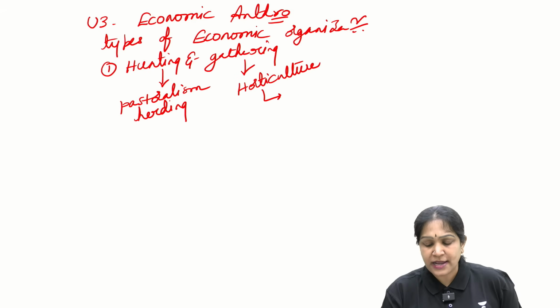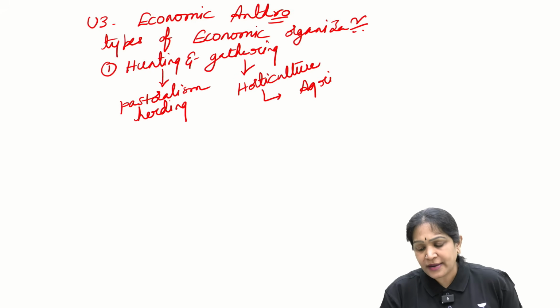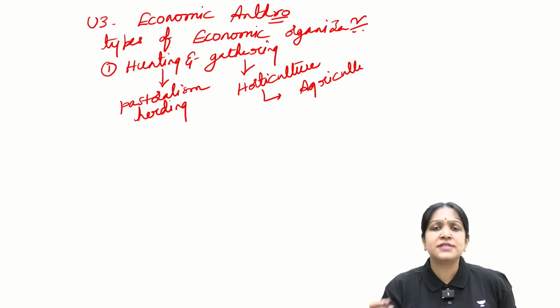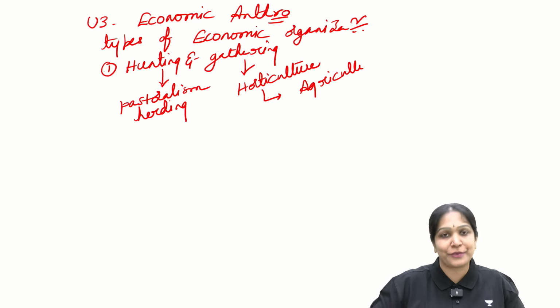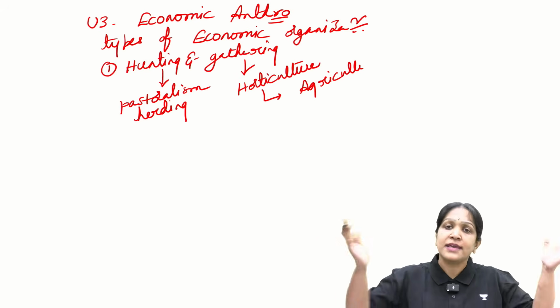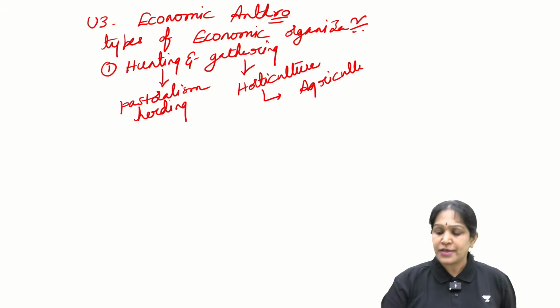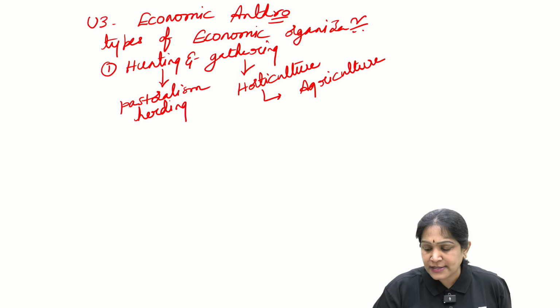Eventually horticulture evolved into agriculture. A more systematic cultivation in the plain areas for a longer duration, even generation after generation in the same land. So that is called as agriculture.